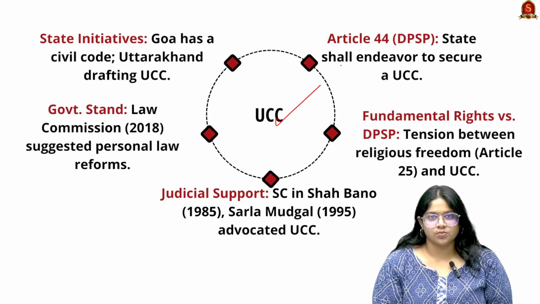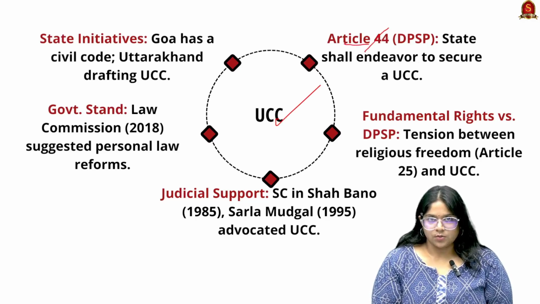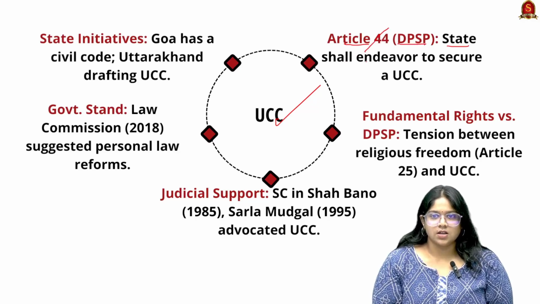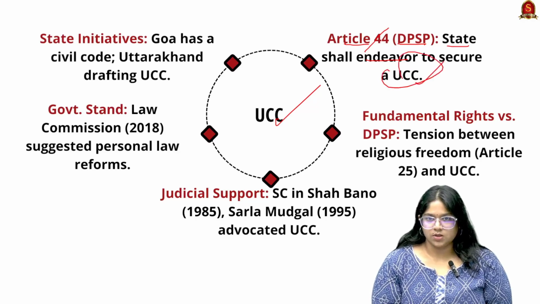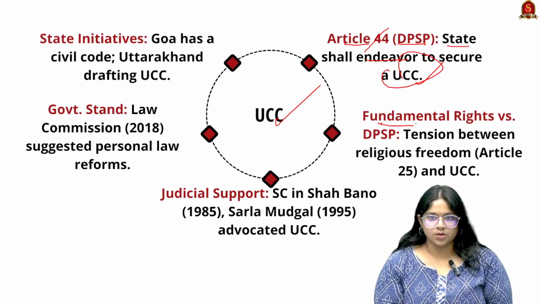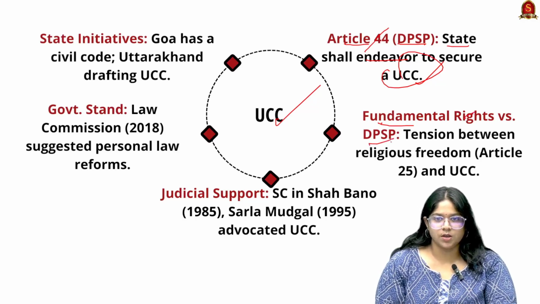The Uniform Civil Code comes under Article 44 of the Directive Principles of State Policy. Here, the state shall endeavour to secure a Uniform Civil Code, that is the UCC. UCC always has a tension between the fundamental rights and the DPSP.